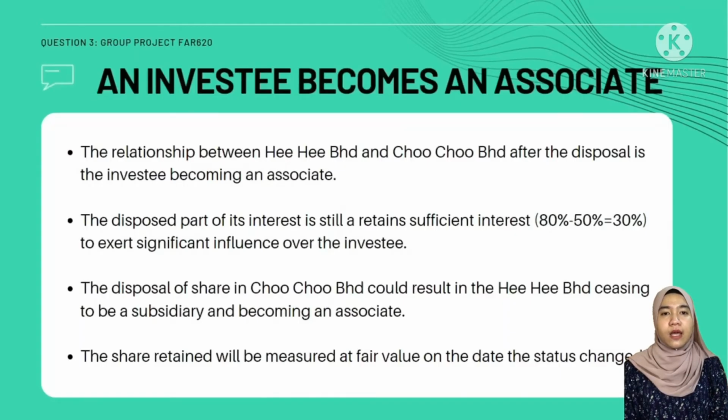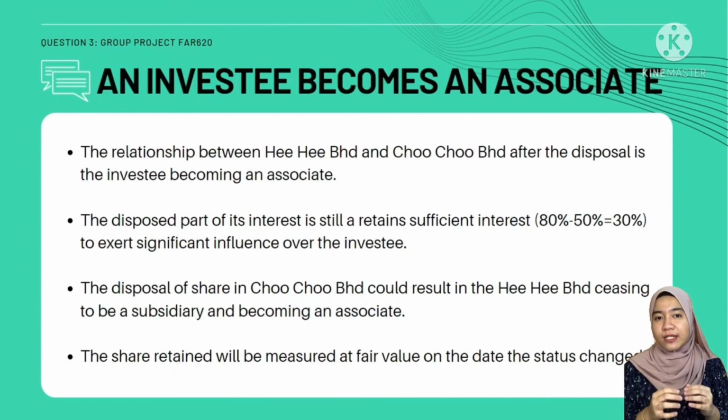Okay, let me explain. The relationship between HIHI Berhad and Cucu Berhad after the disposal is that the investee becomes an associate. This is because HIHI Berhad has terminated its relationship with Cucu Berhad by disposing part of its interest, and begins a new investor-associate relationship. The retained interest, which is 30%, is still sufficient to exert significant influence over the investee.